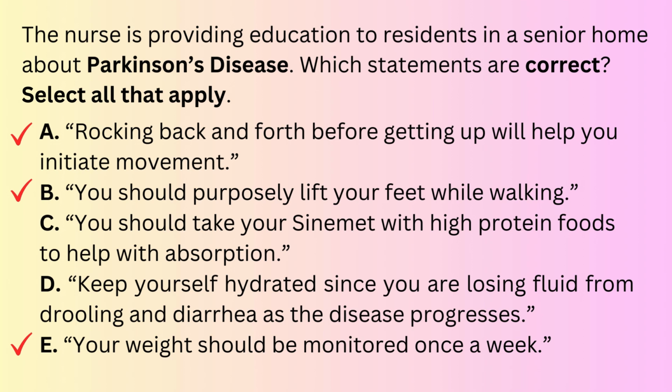Choice D is only partially correct because diarrhea is not a symptom of Parkinson's. Choice C says a high-protein diet, which is recommended along with a high-calorie diet for Parkinson's, but it should be avoided when taking scheduled Sinemet dose because protein interferes with Sinemet absorption. So the correct answers for this question are A, B, and D.